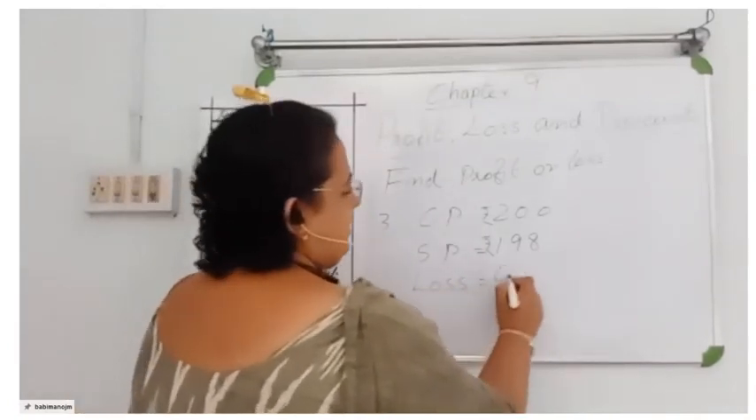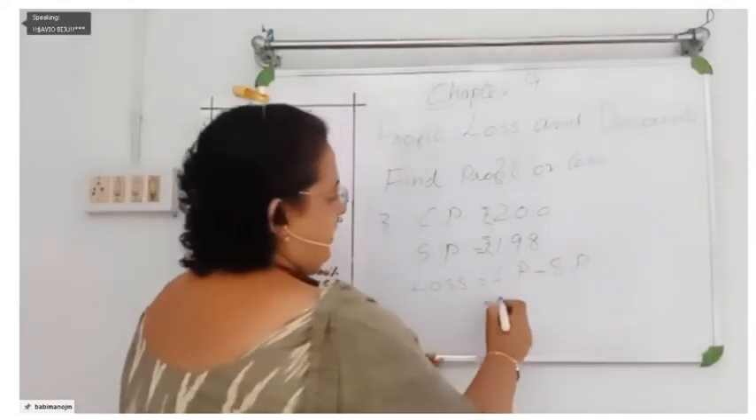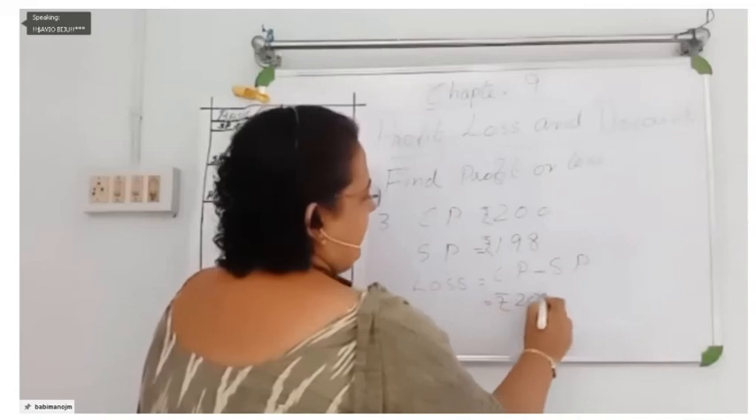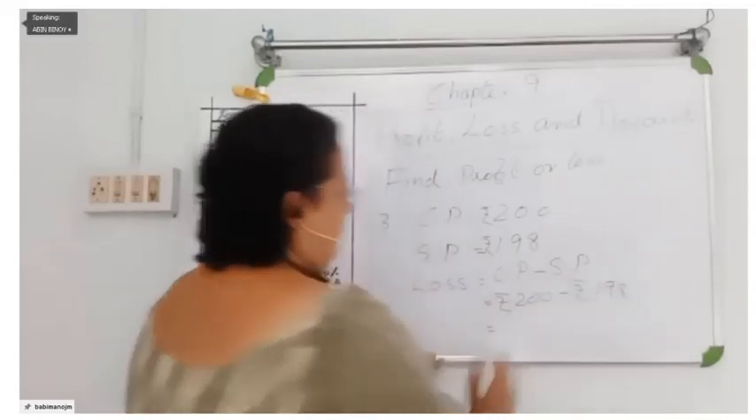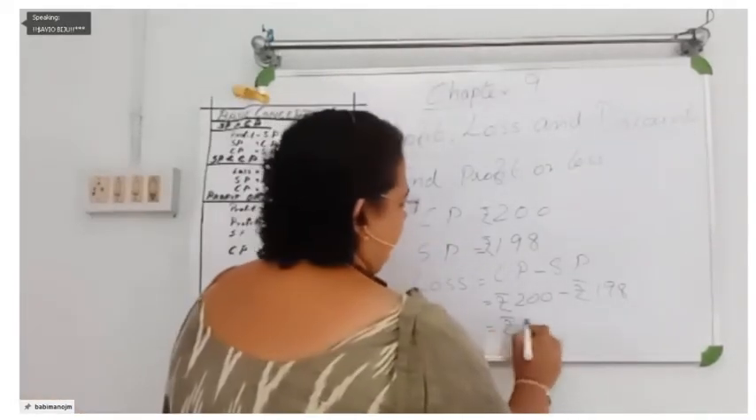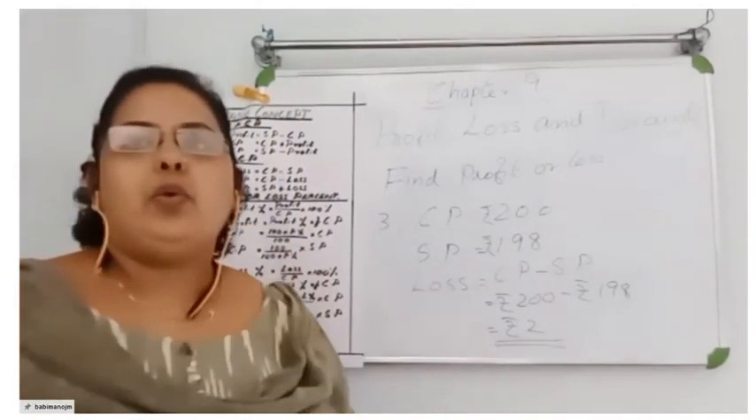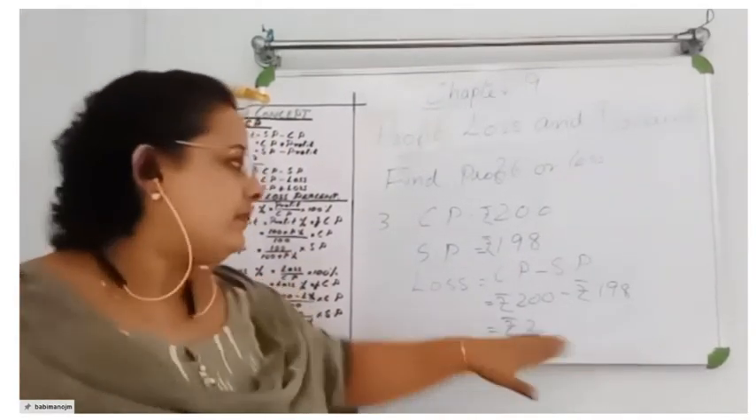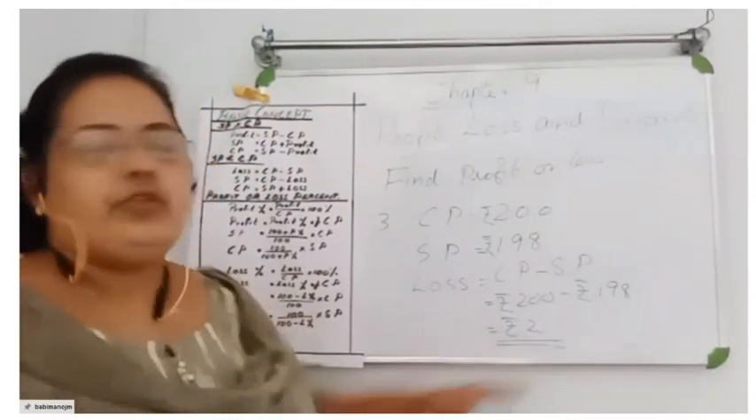How will you find loss? Loss is CP minus SP. 200 minus rupees 198. Rupees 2. Not rupee 2: for 1 we say rupee 1 only, and for more than 1 we say rupees. So here it is rupees 2.